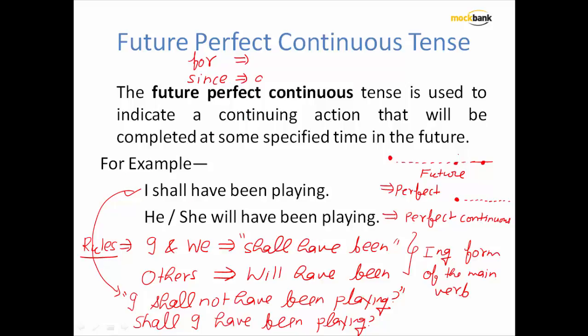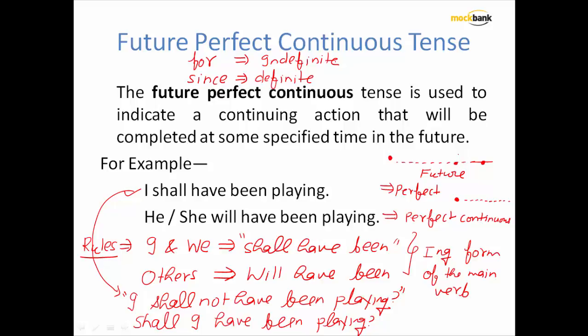If we have got a definite timeline, we are going to use since, and if the timeline is not very clear, we use for. Say for example, I have been living in this city for 10 years. So for 10 years is something that is very indefinite. Which year I started, what time I started is not given, but it is told that I have been living in this city for the last 10 years.